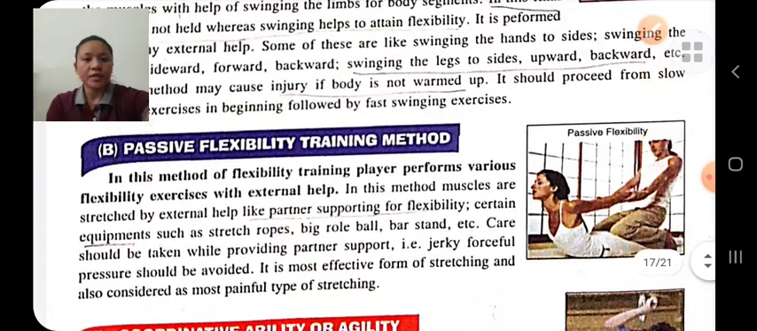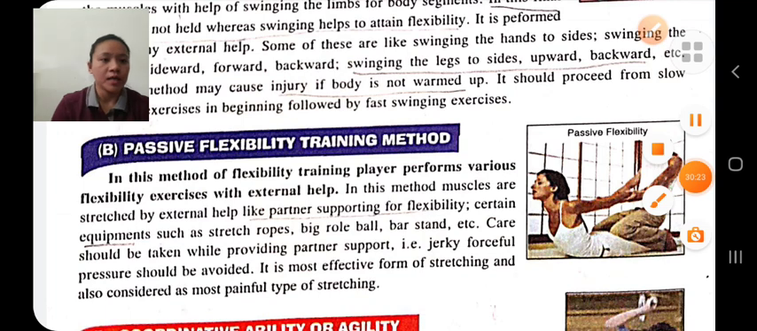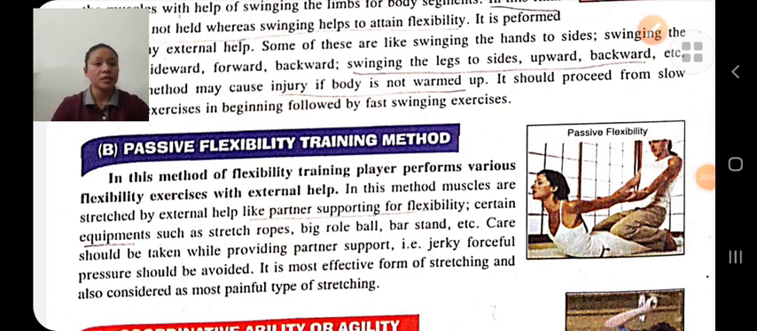Next is passive flexibility training methods. In passive flexibility training methods, we use external help to stretch our joint. For examples, with the help of partners, with the help of a stretching rope, big gym ball, etc. And before performing this exercise, we should do warming up, avoid jerky force, etc.